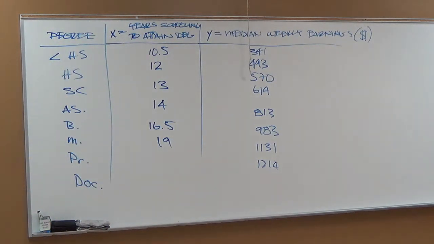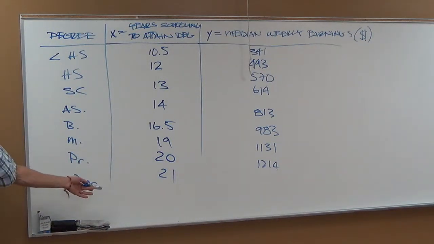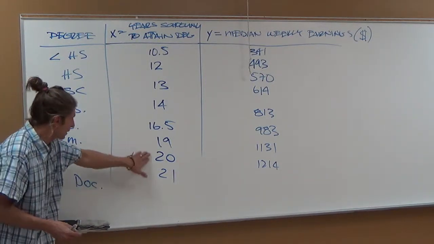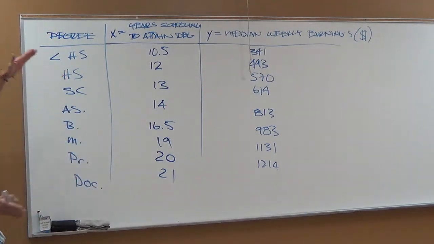Now this gets tricky. It gets tricky to see how long it's going to take, because I think the variance in this is even more spread. So let's see, how long would it take you to get a professional degree? And remember, sometimes people go straight from this to this. It's not necessarily linear. So what do you think we should call the professional degree? I don't know. 20? Maybe put another year on there? Sure. And maybe 21 for a doctorate? I don't know. They could both be 20s for that matter. I don't know enough about it. It could be 20 here, it could be 21. And there's probably a wide range of variance.